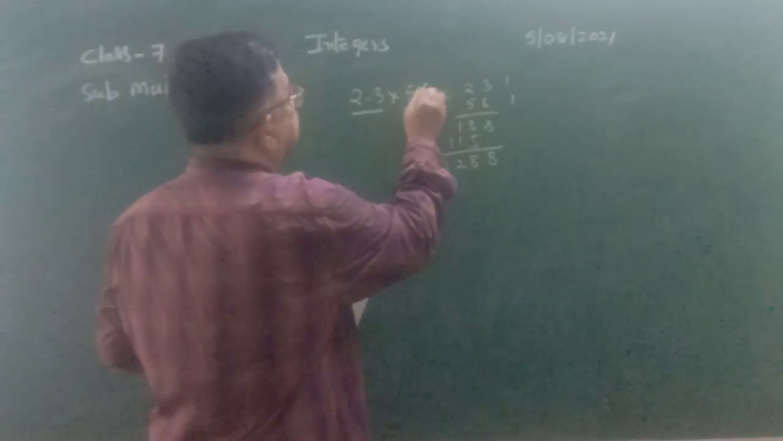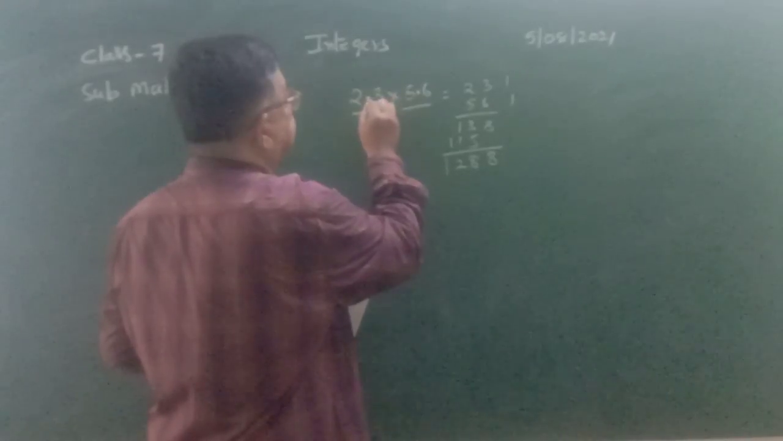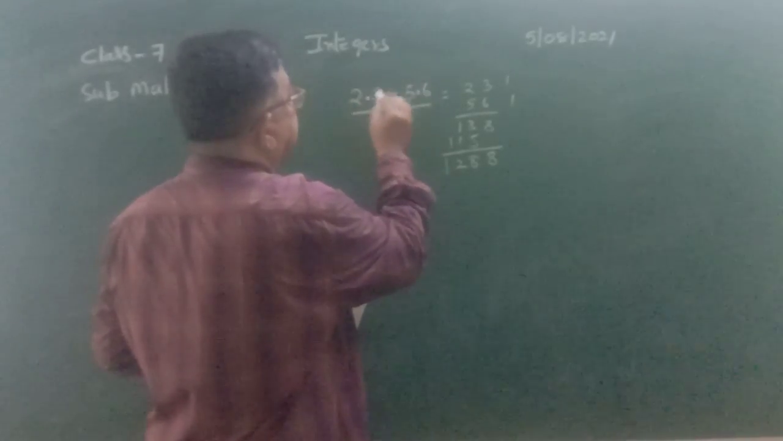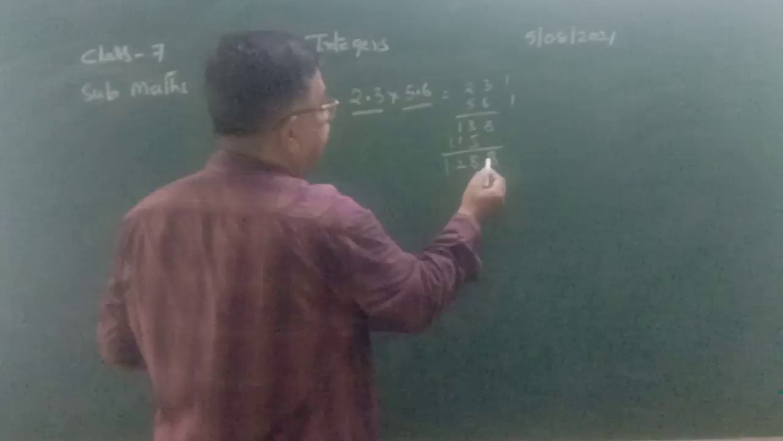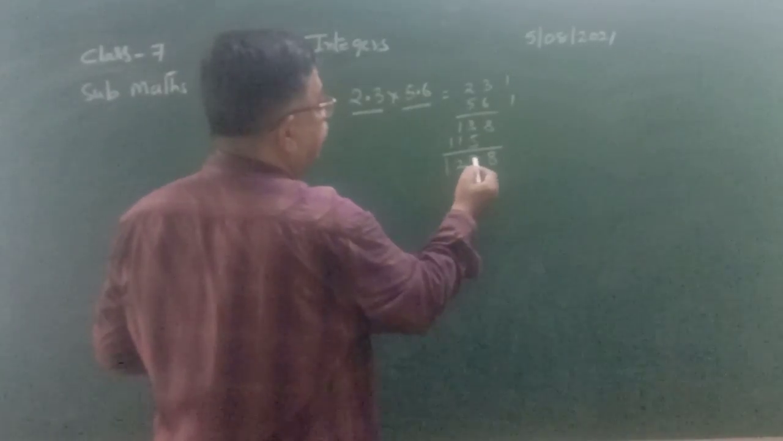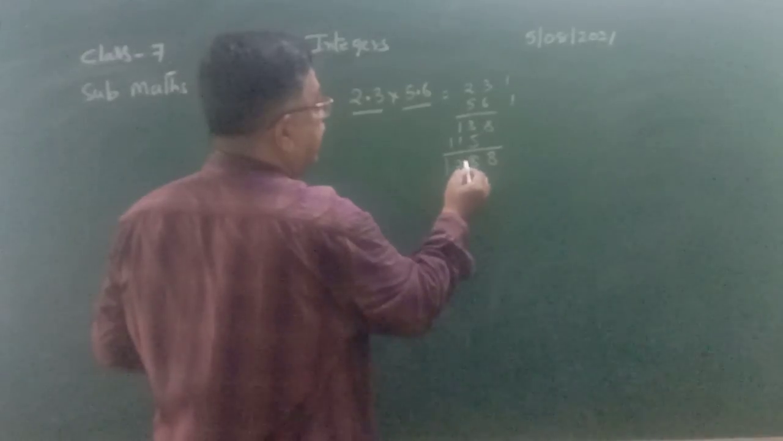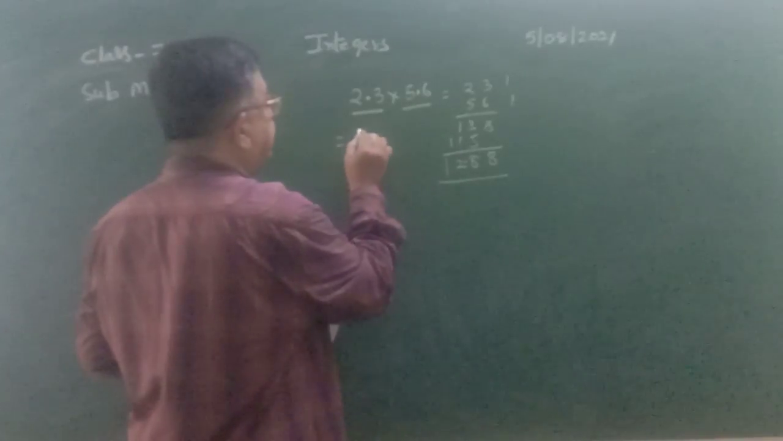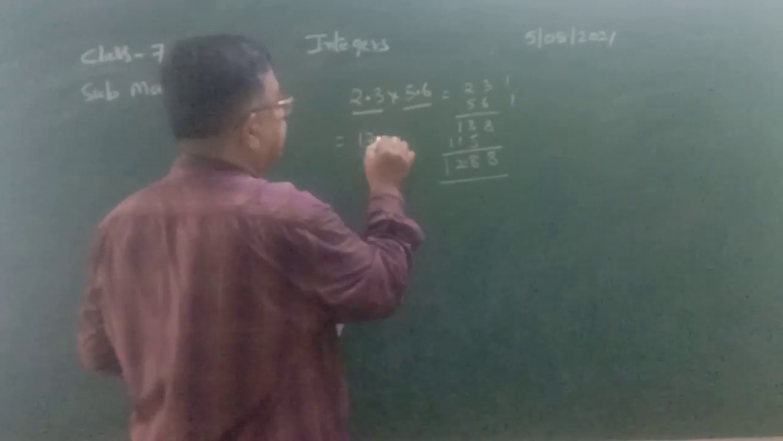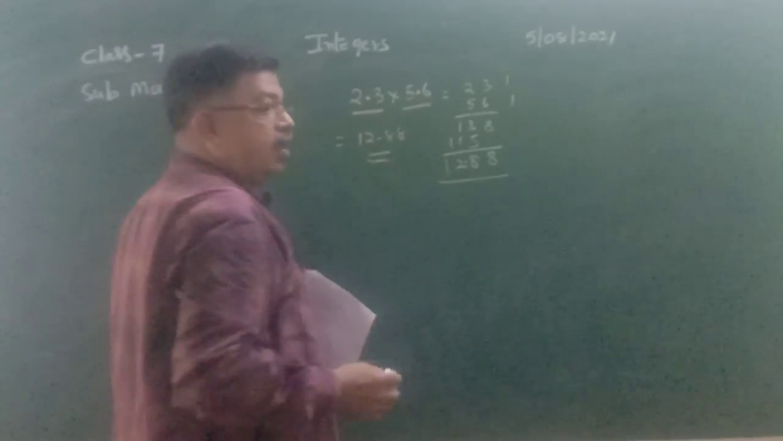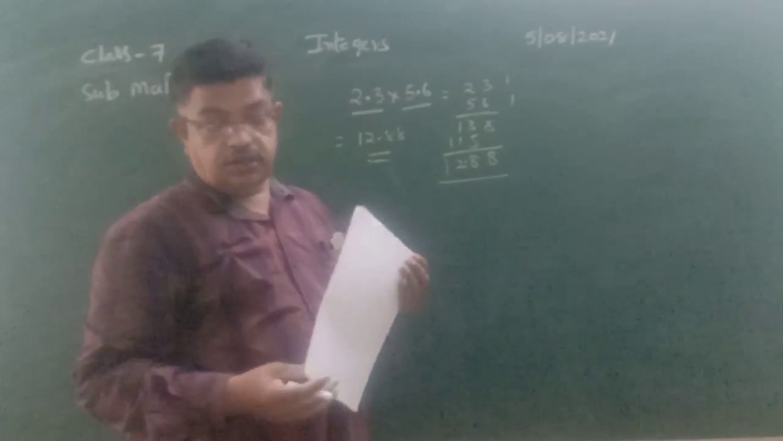But here you have one decimal place and here you have another decimal place. Count the number of decimal places. There are two decimal places, the sum of 1 plus 1 equal to 2. So you have to count two places from the units place and keep the point. So the product of 2.3 into 5.6 is how much? 2.88. So like this there are many rules.